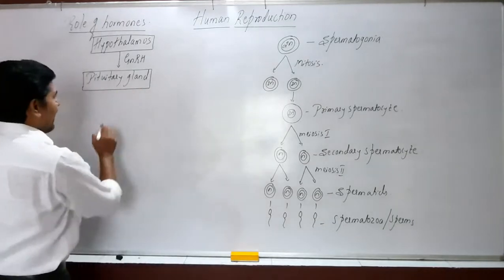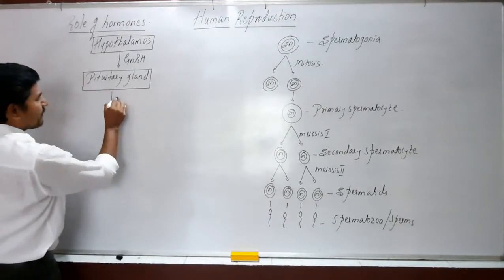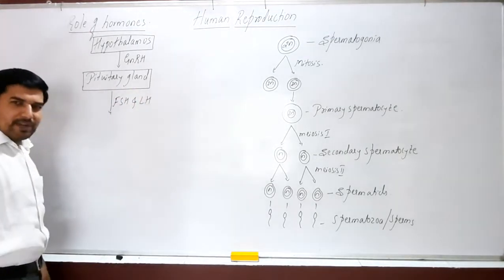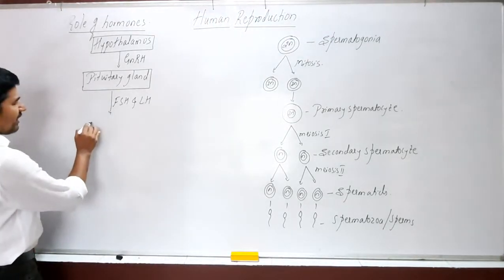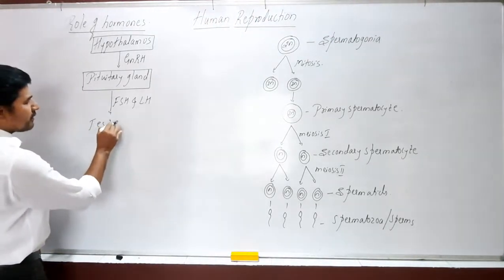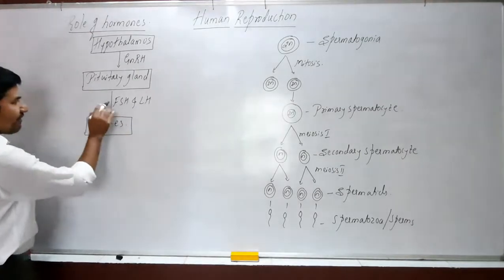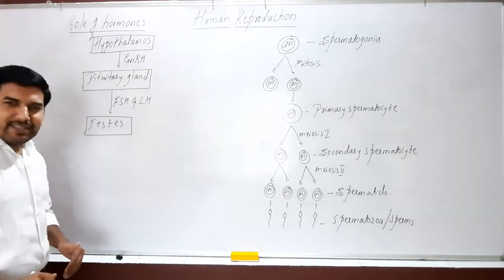Now this pituitary gland releases FSH and LH hormone into the blood. Then FSH and LH act on the testis.